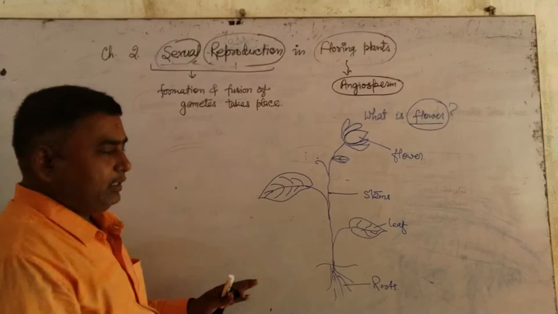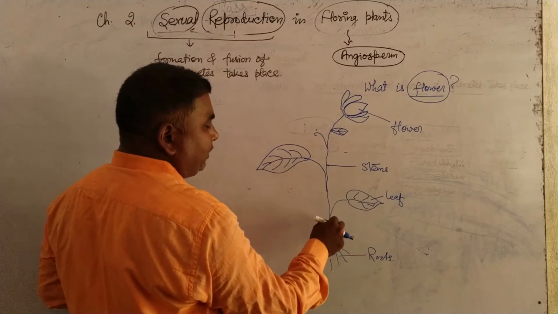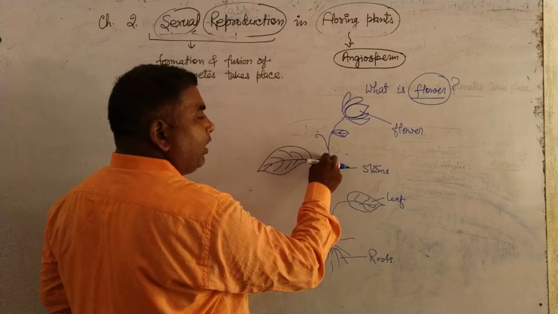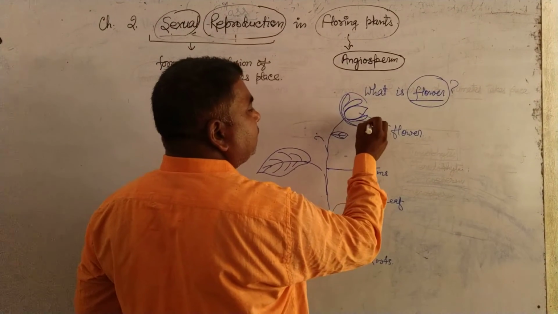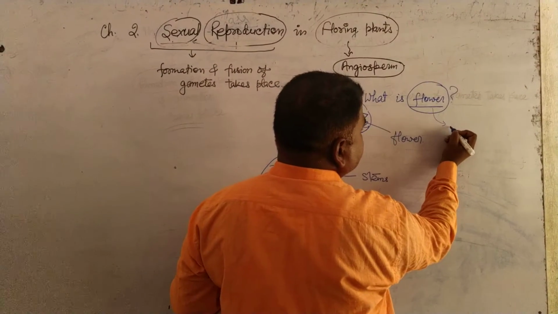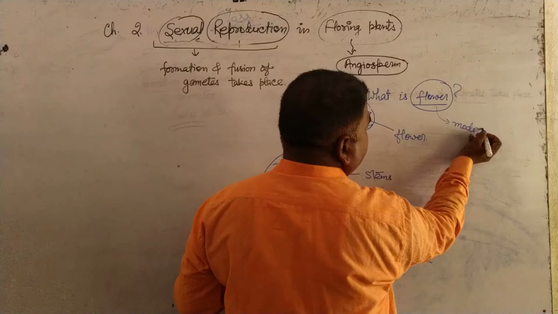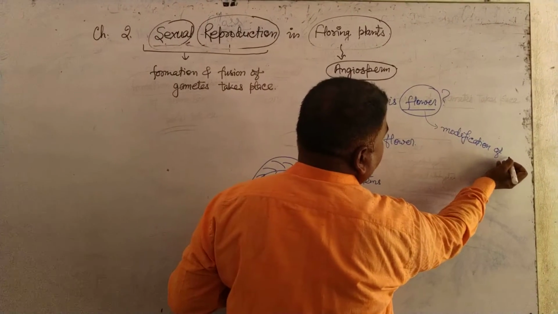From here you see that this stem goes to the tip, and this is converted into the flower. So flower is the modification of stem.